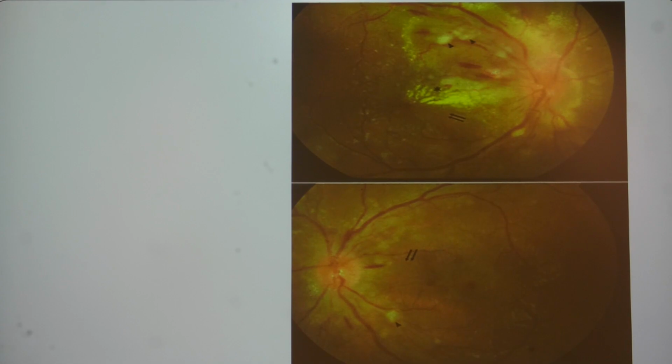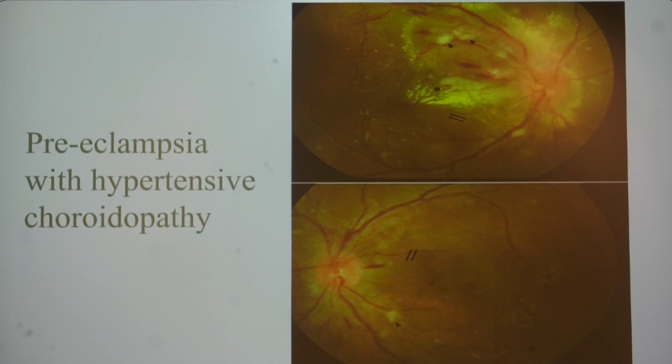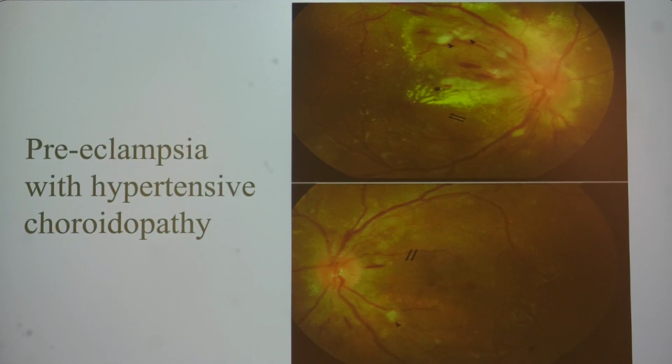Similarly, another female walks into our OPD with this type of disc edema, hyperemia, subretinal fluid and exudation. What we need to pay attention to are these cotton wool spots. All the systemic workup was okay. Here comes the importance of history taking. The patient gave a history of preeclampsia with intrauterine fetal death. So this was a case of hypertensive chorioretinopathy. Institution of corticosteroids or any immunosuppressive would have further aggravated the situation.